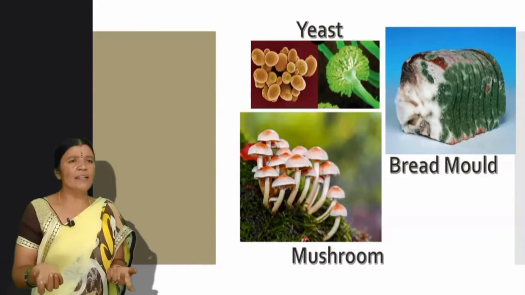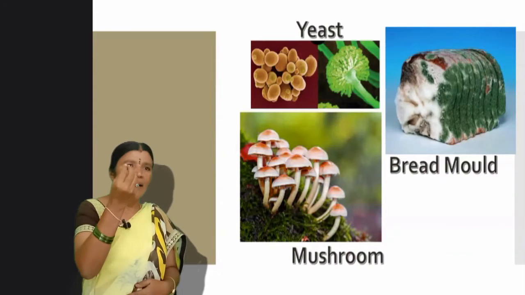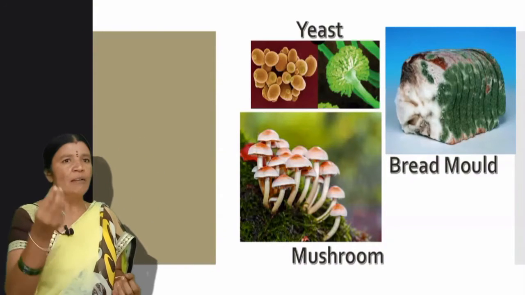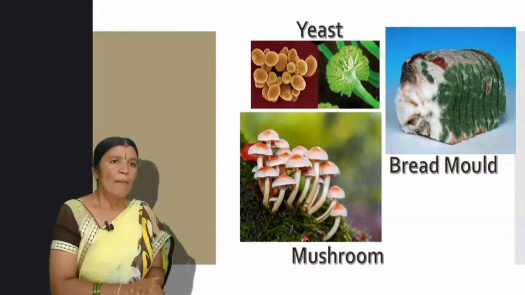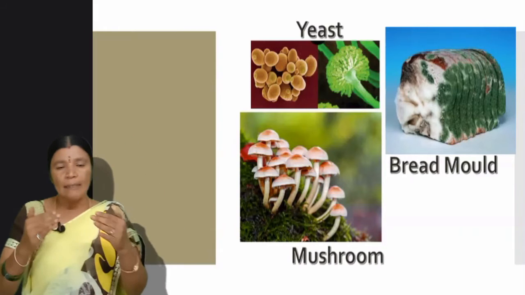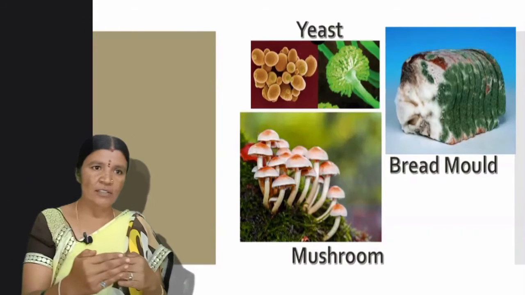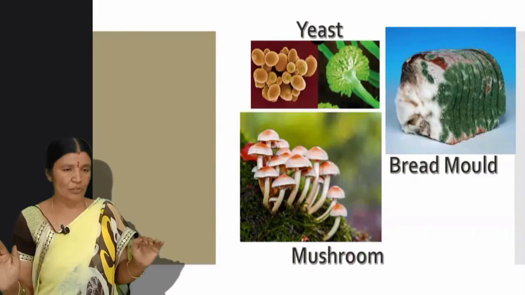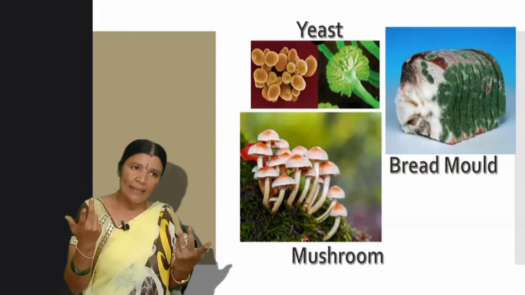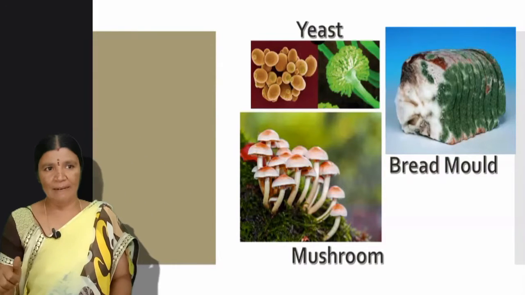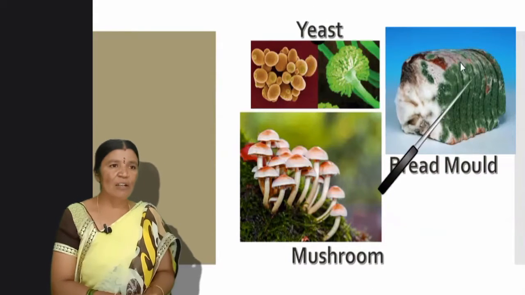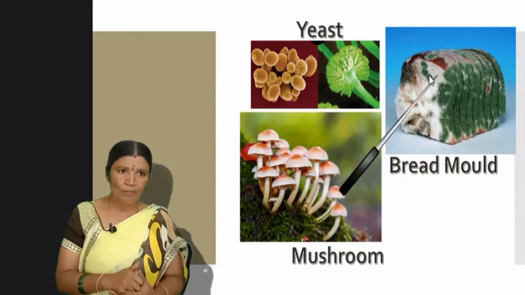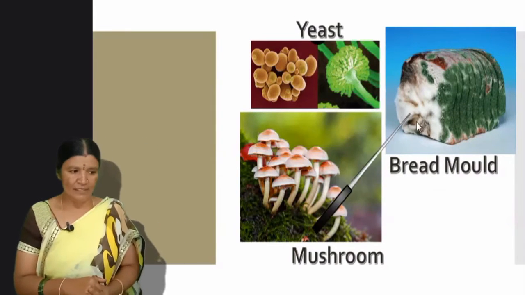And there are some other fungi, like they obtain their nutrition in parasitic mode. Parasitic mode, living on the host but not doing any harm to the host. Got it? Maybe plant or maybe animal. For this, examples will be yeast, mushroom and bread molds.